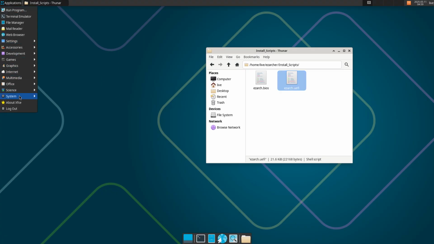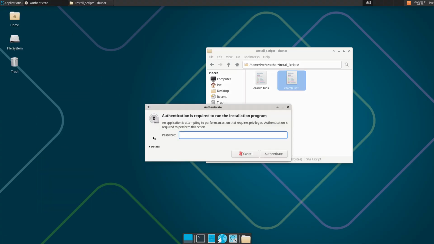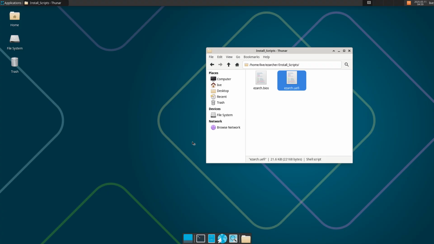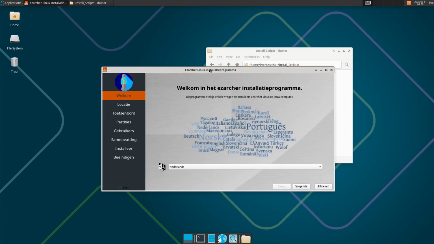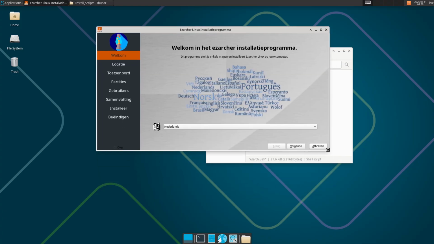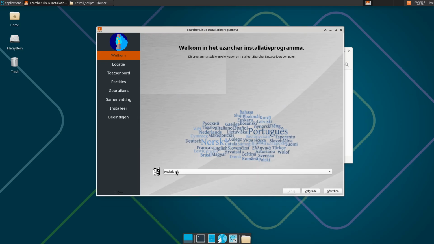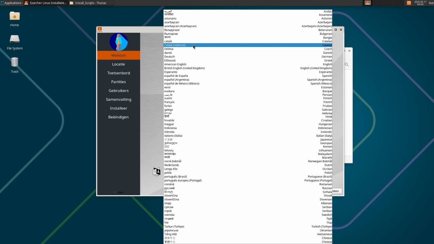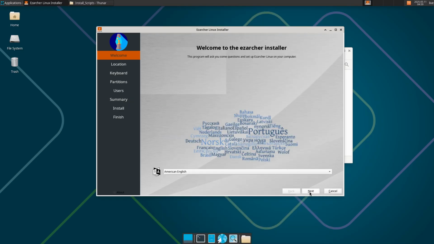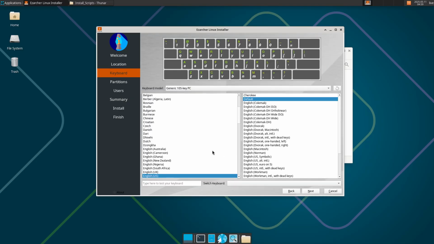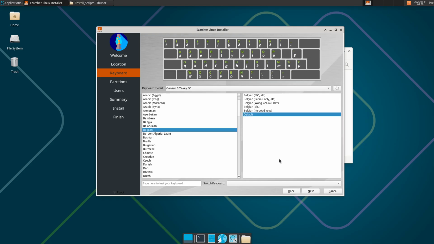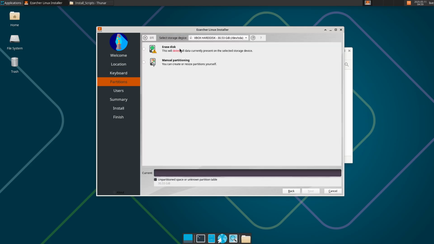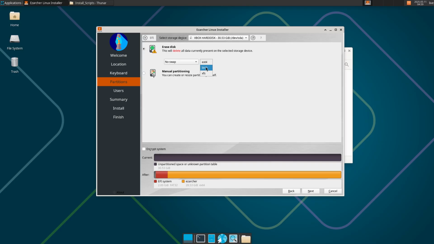Let's go ahead and install Calamares. Install system. Well, not install Calamares, use Calamares to install. There we go. Okay, Big Brother's watching me, right? He knows I speak Dutch. I want American English. Next. I'm living in Brussels. Again, Big Brother thing. Belgian. Erase disk choices, happy with this one. Next.